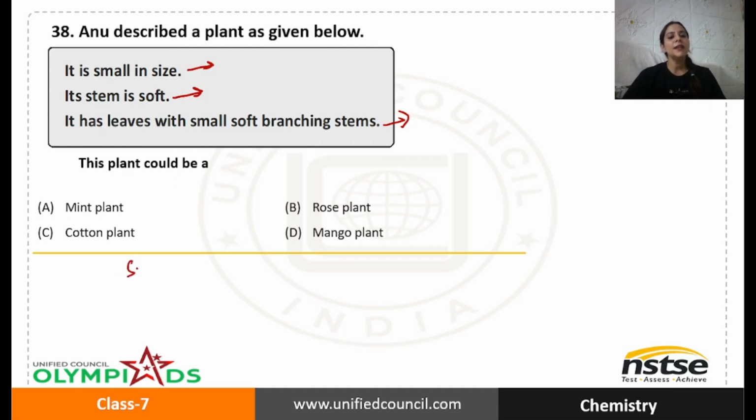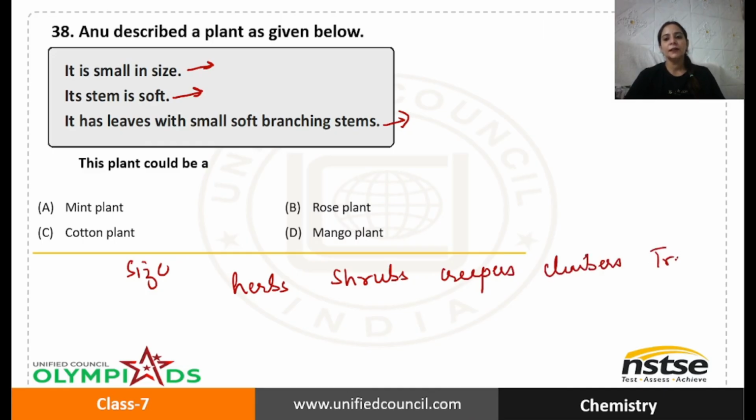We know that on the basis of size, we classify plants as herbs, shrubs, creepers, climbers and trees. Herbs are very short-heighted. Shrubs are basically taller than herbs. Creepers move along the ground. Climbers have got thin flexible stem. That is why they can climb over other objects or plants. And trees are quite long, woody, and have got a lot of branches and trunk.